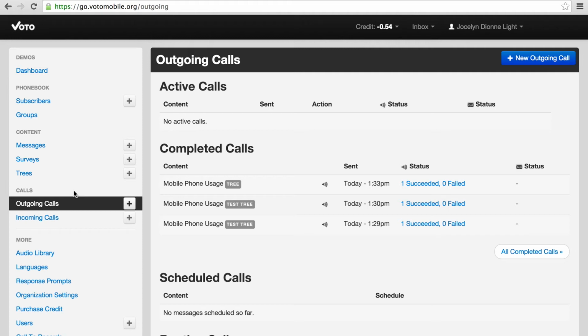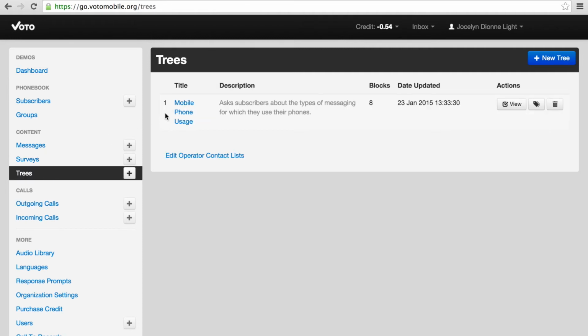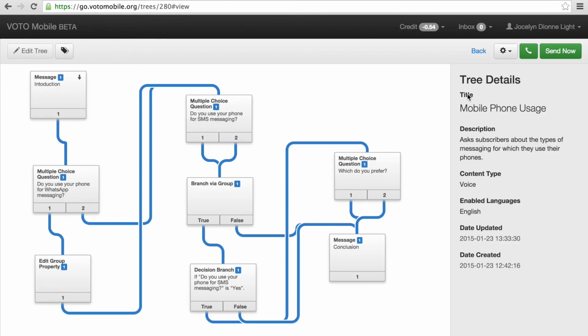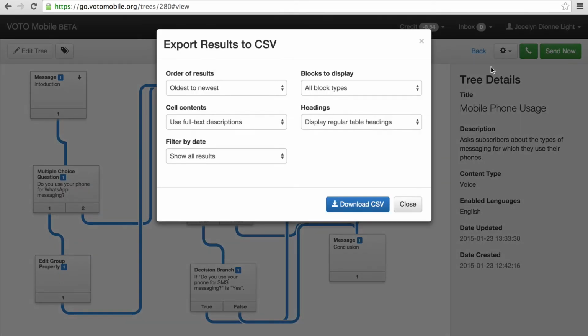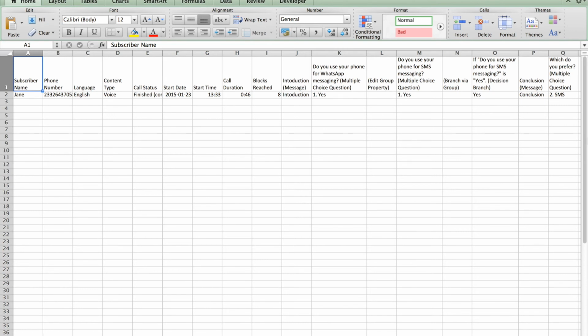So the last thing I will do is check the results. I go back to Trees and click on the tree that we sent. Then I can click this gear in the corner and export results to CSV. This Excel spreadsheet shows us the results of our call. We can see our subscriber's name and phone number. We see that she completed the call, the date and time that she started, and the entire duration that it took her to complete the call.